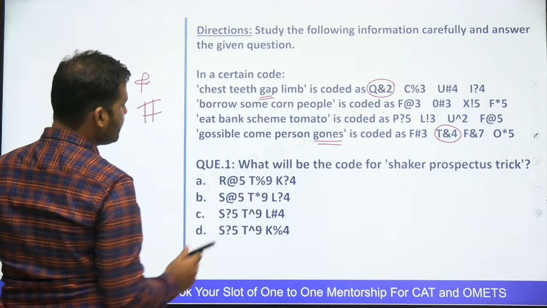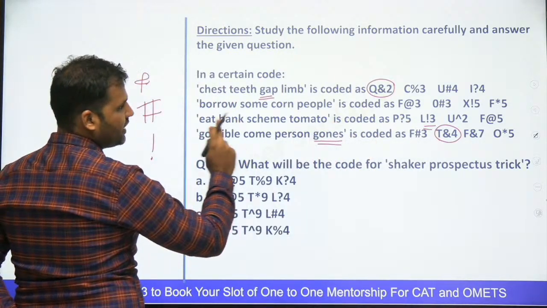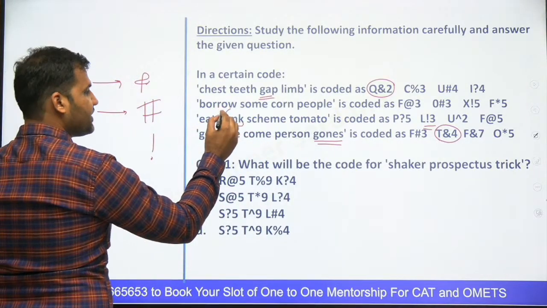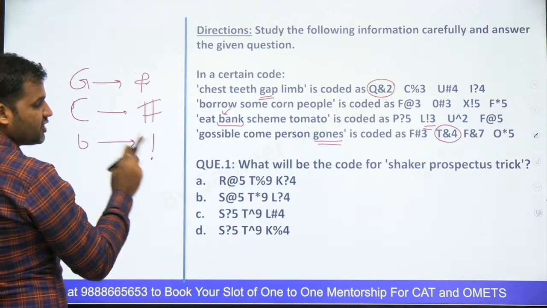Now tell me the reason of factorial, right? ये जो symbol use हो रहा है factorial, ये यहाँ पे किस word के लिए use हो रहा होगा? It must be used for bank. So can I say first alphabet B would be the reason of the symbol? So B must be used for factorial.